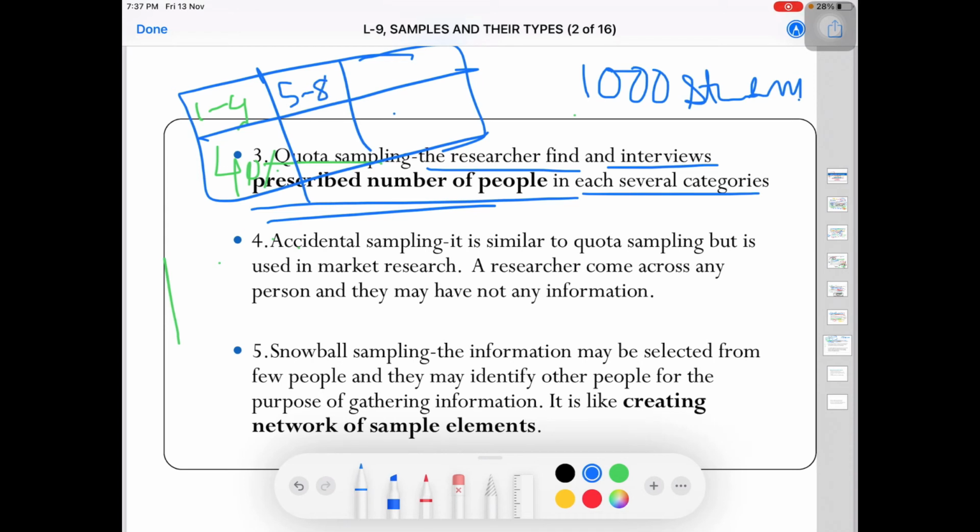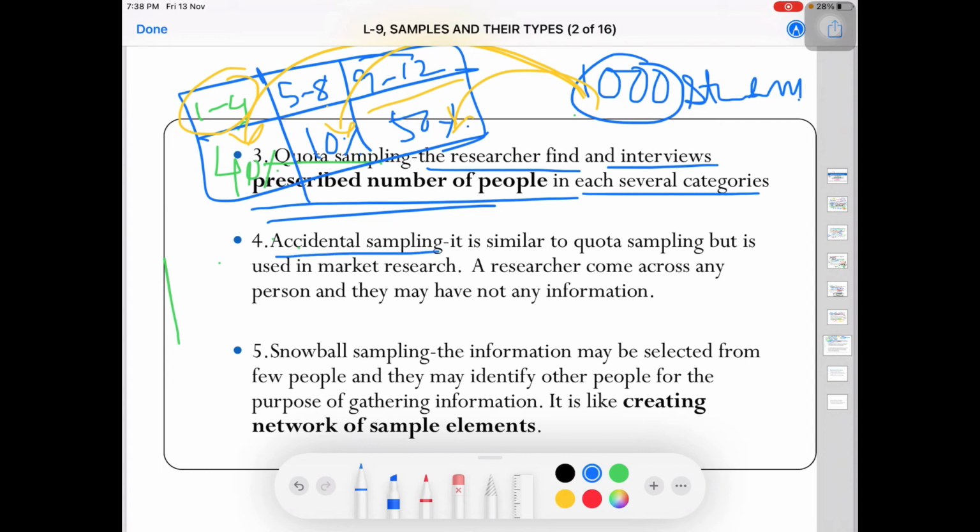From 5th to 8th, it should be 10%, and the remaining, that is from 9th to 12th, it should be 50%. So this is my quota. Out of 1000, the students from class 1 to 4 should be 400, from 5 to 8 should be 100, and from 9 to 12 should be 500. So this is my quota sampling, where I have a fixed quota that I am going to apply while drawing my samples and then collecting data from them.